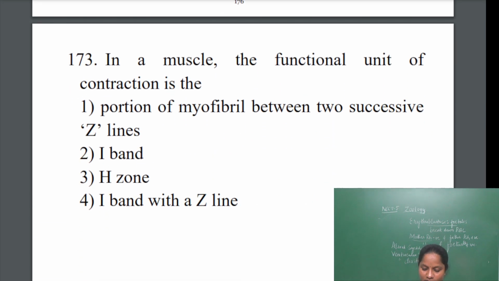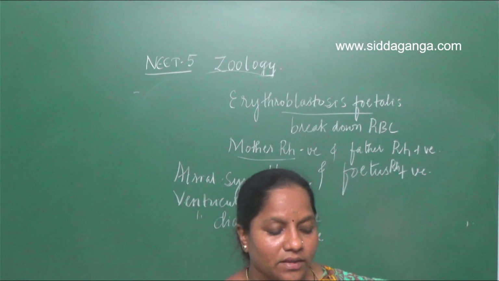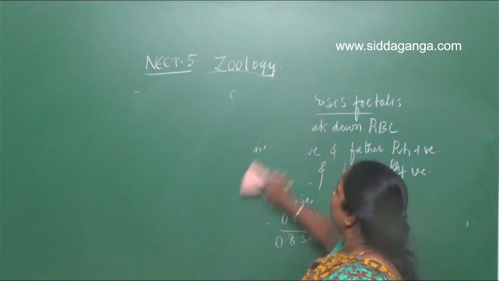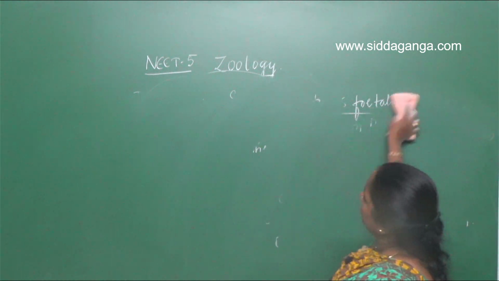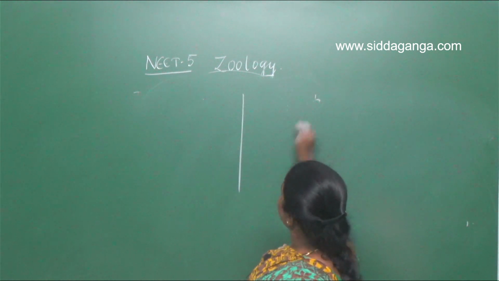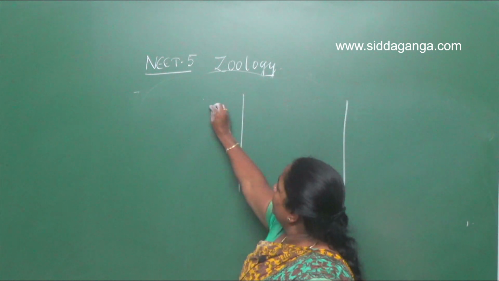Next one. In muscle contraction, the functional unit of contraction is the. Between the two Z lines, thick and thin filaments are present.